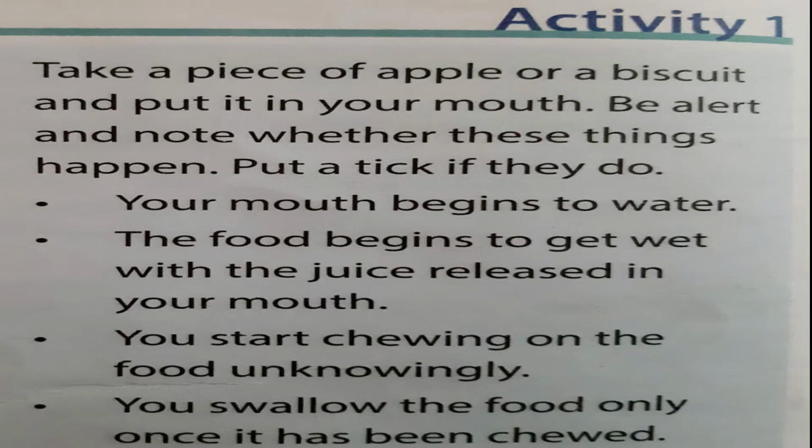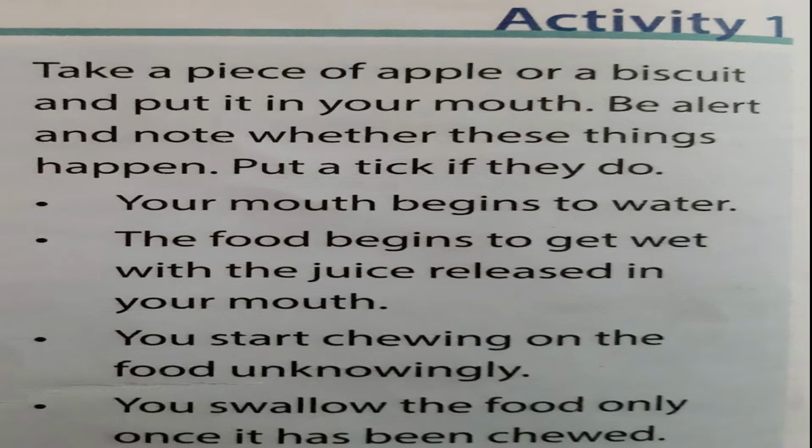Your mouth begins to water and then the food begins to get wet with the saliva released in your mouth. Then you will start chewing the food unknowingly and then afterwards you will swallow the food. Children, after doing the activity, note down whether the above things happened or not.